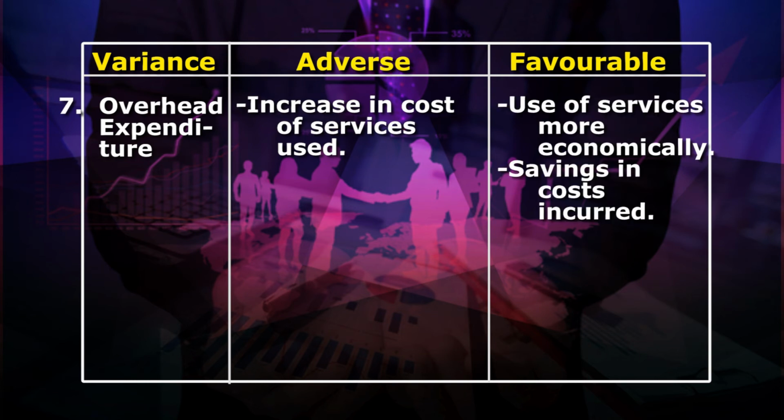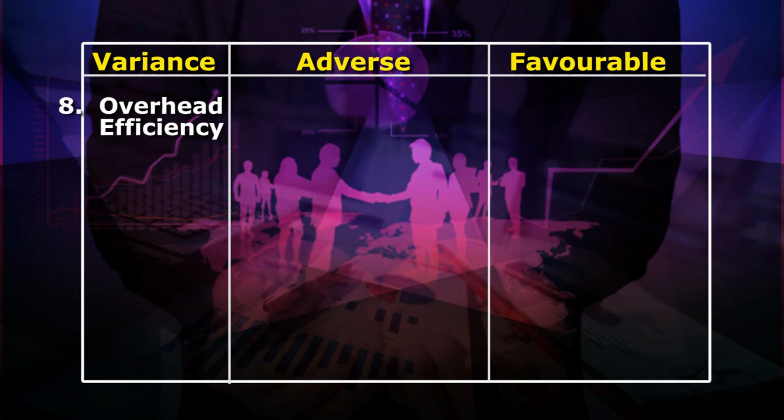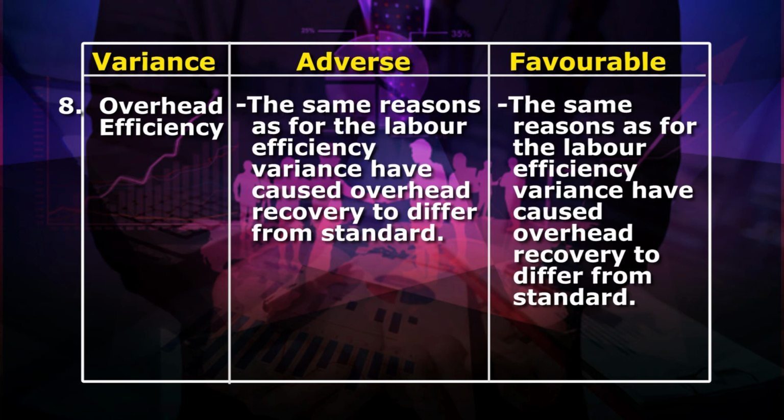For favorable overheads expenditure variance: number 1, use of services more economically, and number 2, savings in cost incurred. For adverse as well as favorable overheads efficiency variance: the same reasons as for the labor efficiency variance have caused overheads recovery to differ from standard.